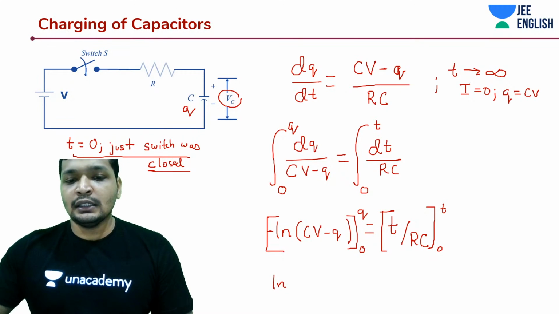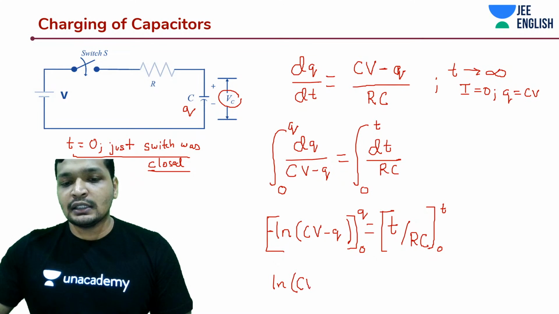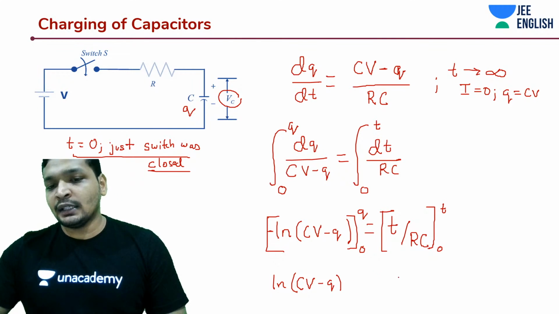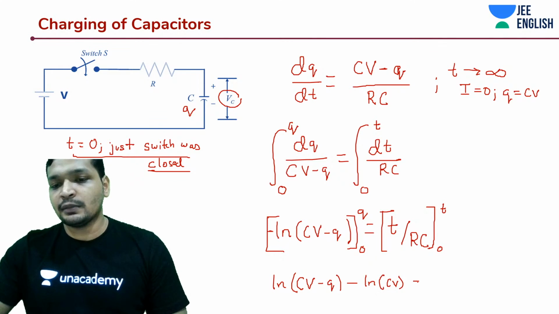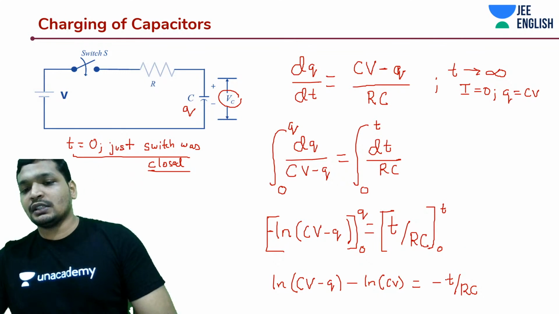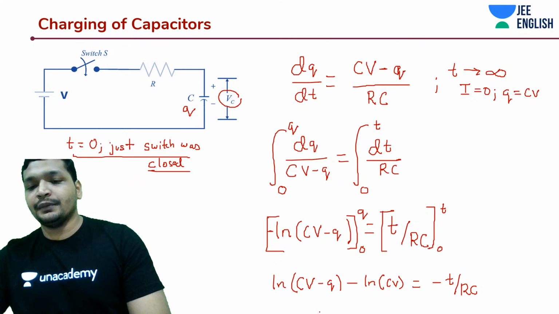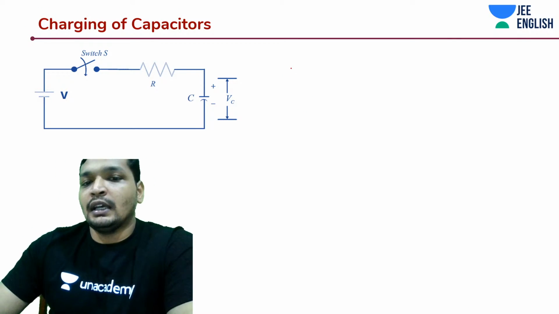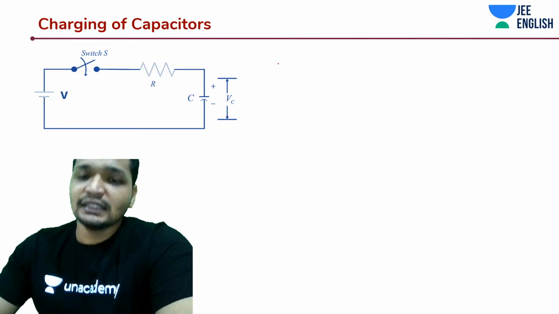It's going to be ln (CV minus q), where ln is the natural logarithm, minus ln CV, since I've substituted q equal to 0 in this part, and this is equal to minus t by RC. For t, minus 0, you don't care, it's just t. The minus has been carried over here. Now you know what to do when it is ln a minus ln b: you can write it as ln a by b.